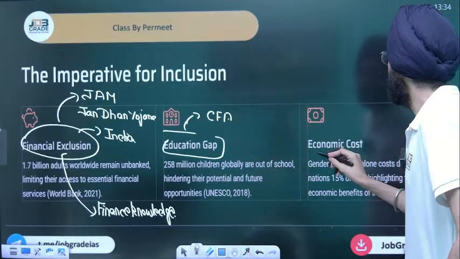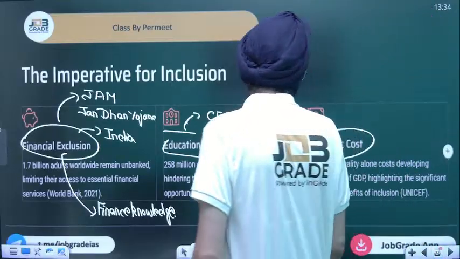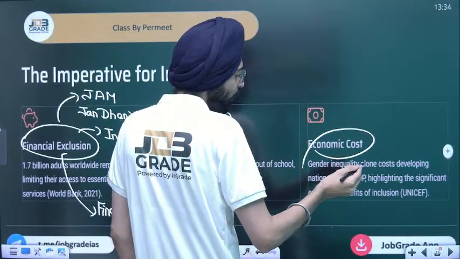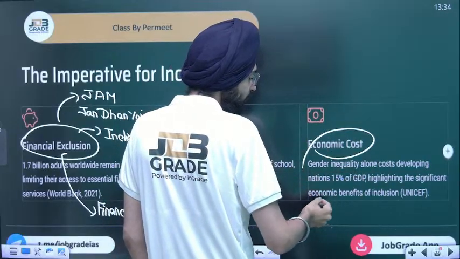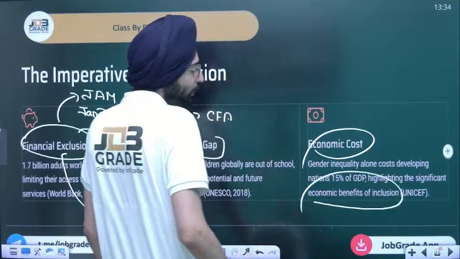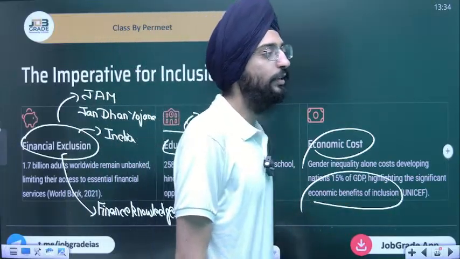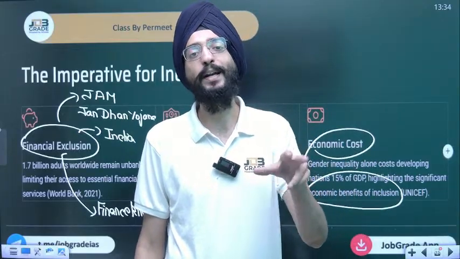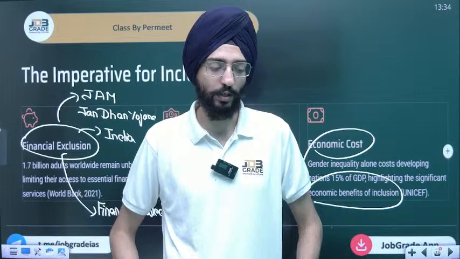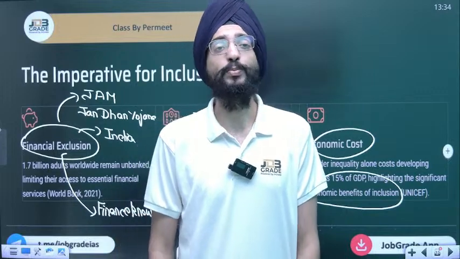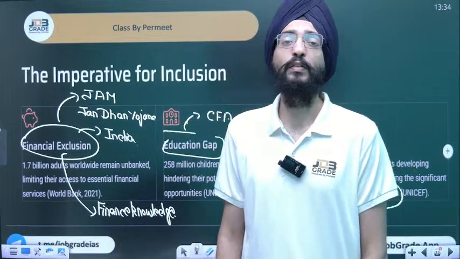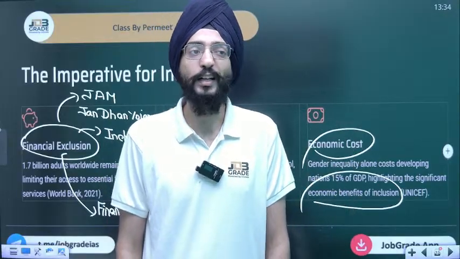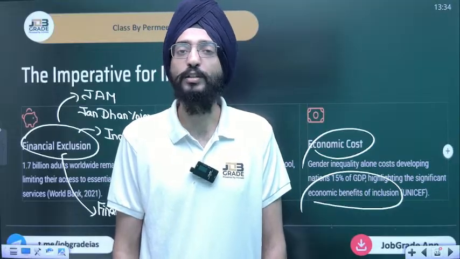Another is the economic cost. Sir, gender inequality has been there, highlighting the significant economic gap. When I talk about gender inequality, as I said, there has been a tussle between men and women, a tussle between patriarchy and feminism. Feminists say it's because of the historical injustice of patriarchy that we are not getting what we deserve. We're not getting our due. We're not getting that top post because patriarchy is still there.